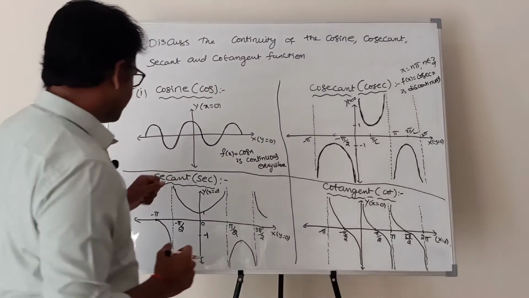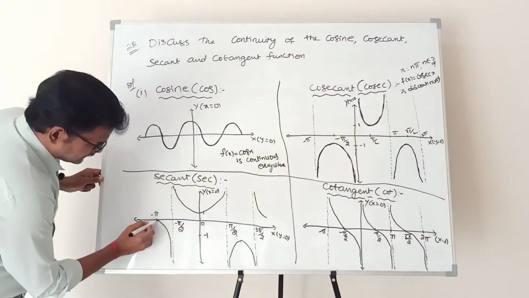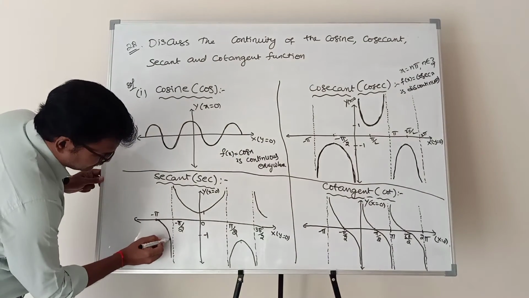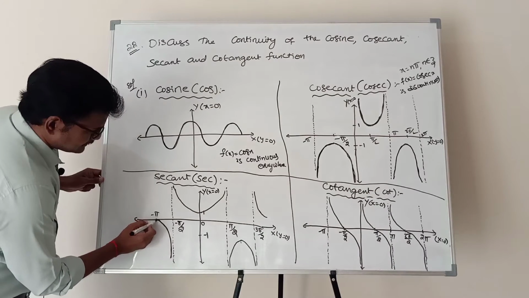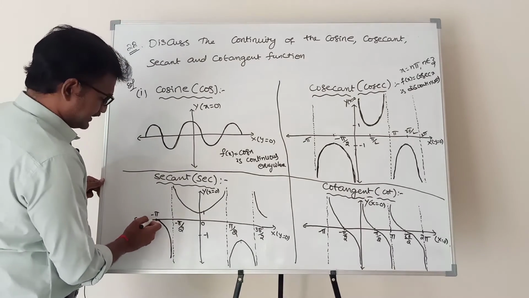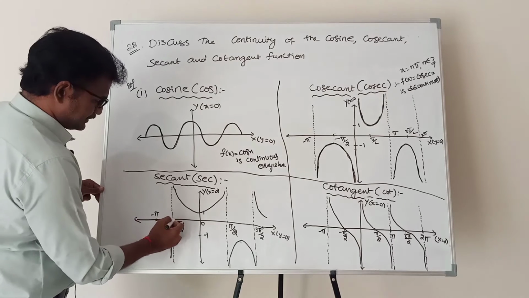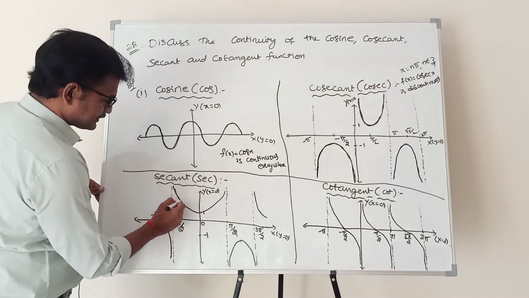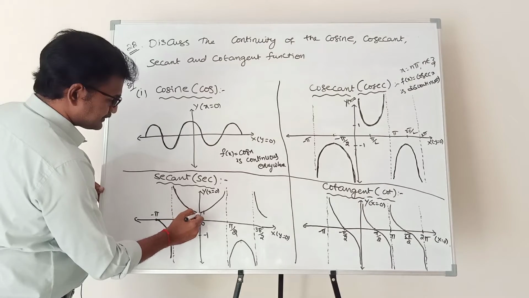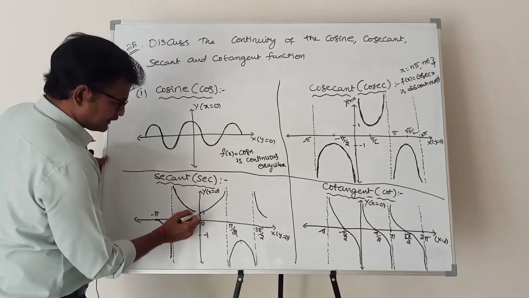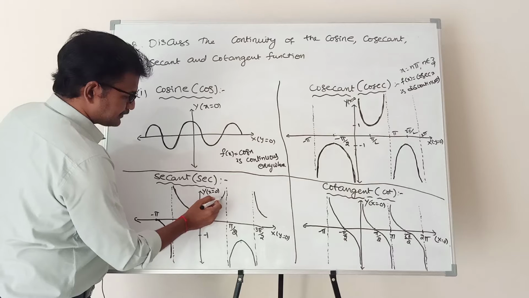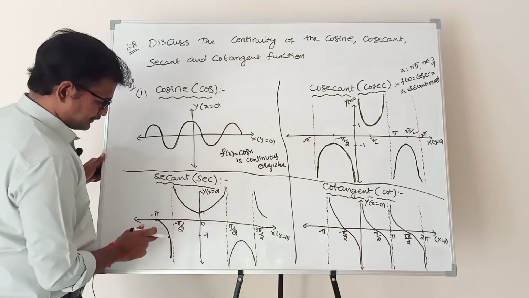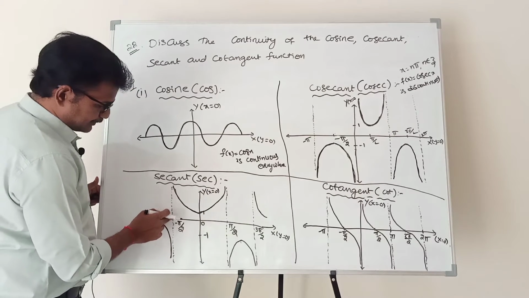Next, if you observe the secant graph, at minus 90 it is going towards infinity. Secant 90 is infinity. Again, secant of minus 90 is infinity. Secant 0 is 1, and again it is going towards infinity at pi by 2. So where is it approaching infinity?